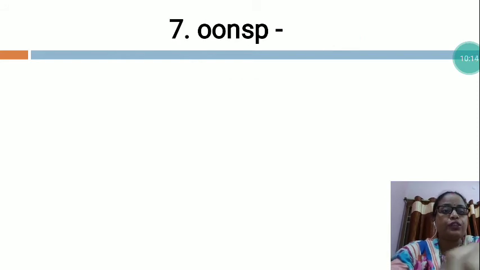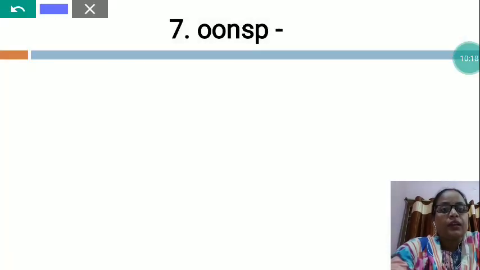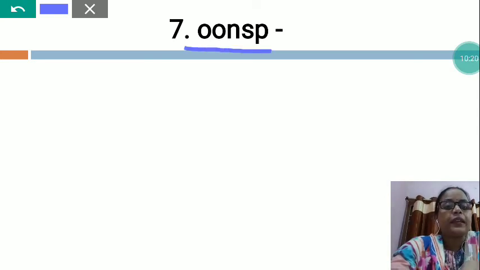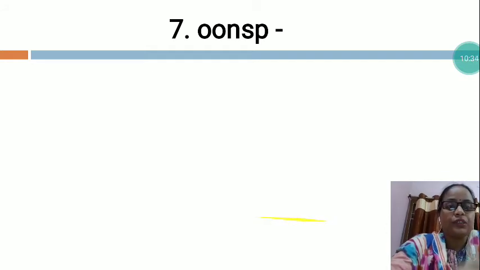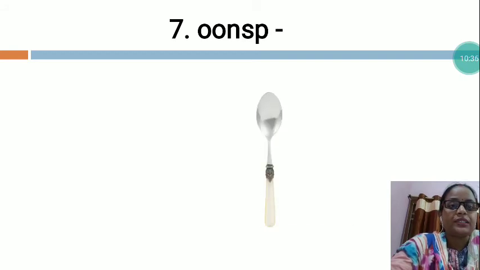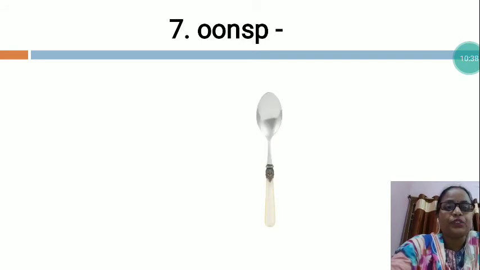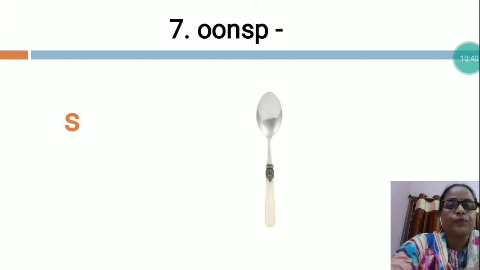Now I would like to teach you. Next is OONSP. So, my dear students, this word you will have to arrange in the proper sequence, and then you will have to make a meaningful word. So, what is this? Now, I would like to give you the clue. This is spoon. So, what is the spelling of the spoon?